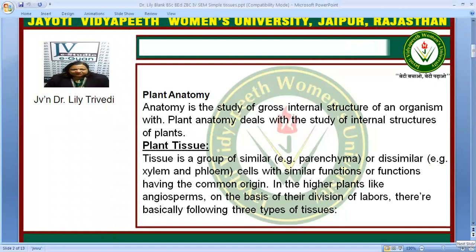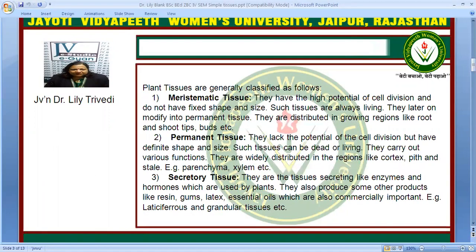What is tissue? Tissue is a group of similar or it can also be dissimilar cells. Similar cells like parenchyma and dissimilar like xylem and phloem, which have similar function or functions which have the common origin. So in higher plants, we divide them according to basis of labor and they are of three types.